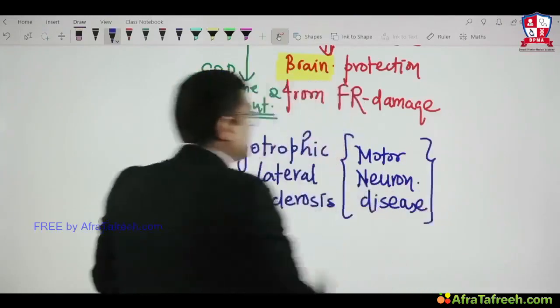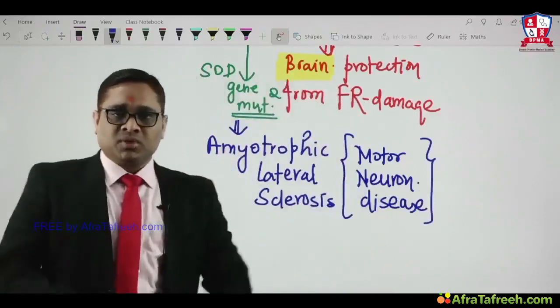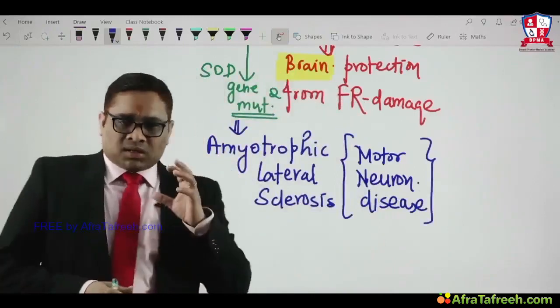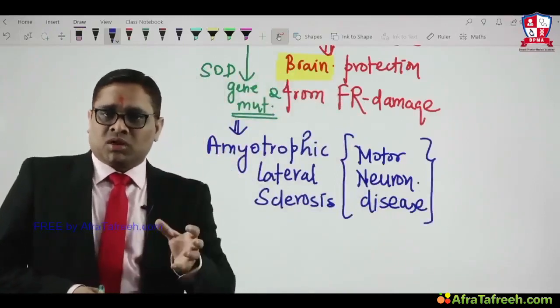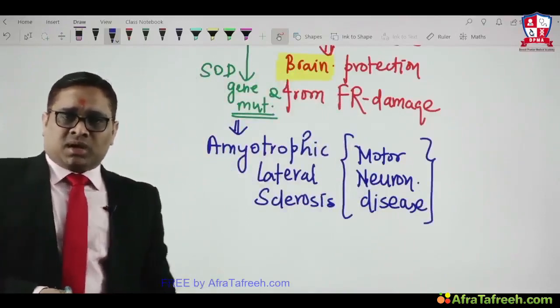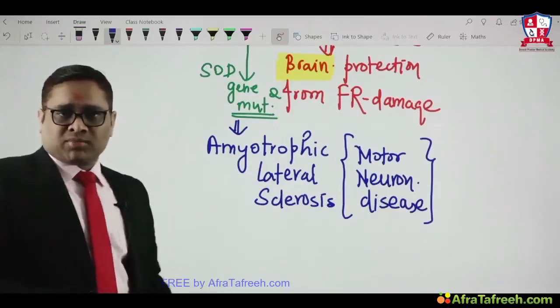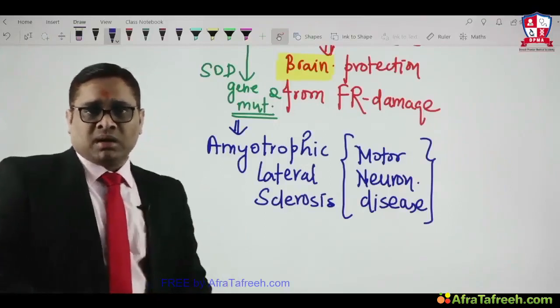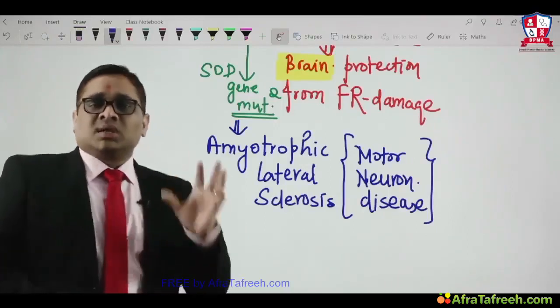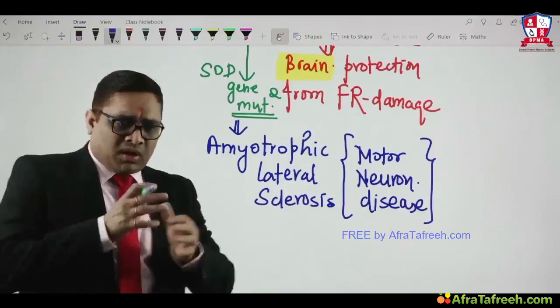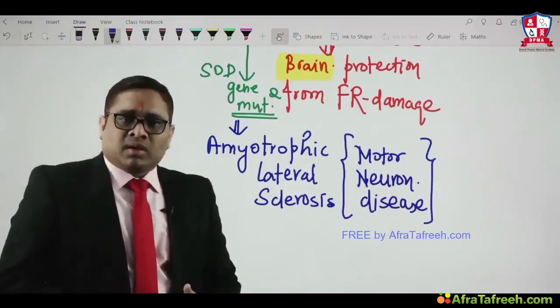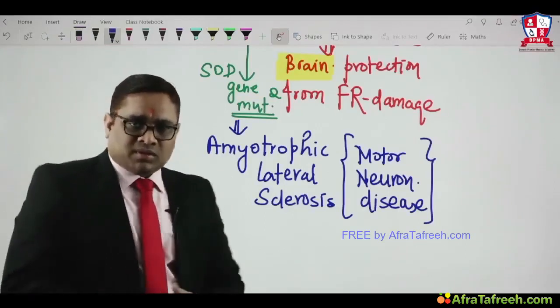As I was telling you, cell injury is most commonly caused by ischemia and hypoxia, and because of ischemia and hypoxia, free radicals are produced. When free radicals are more in quantity, they will cause cellular damage, right?